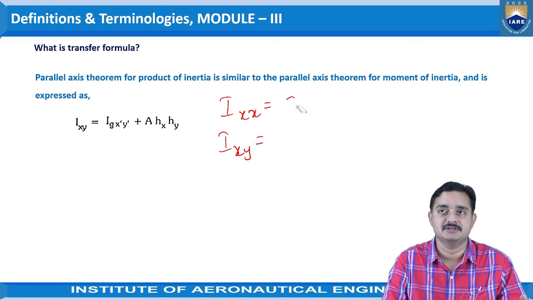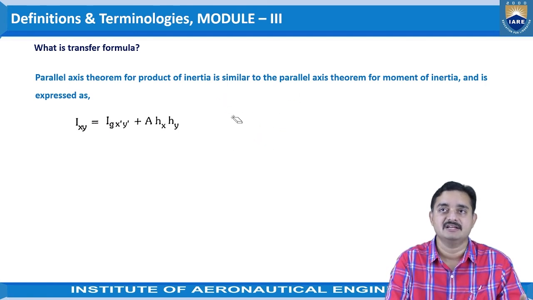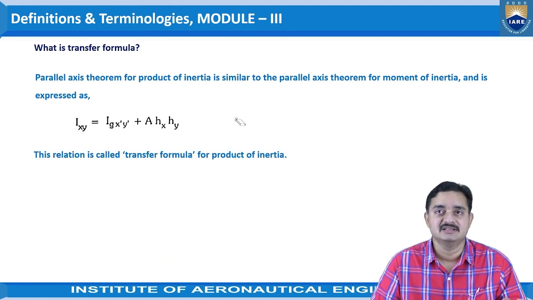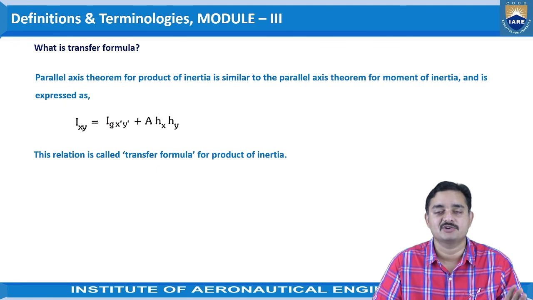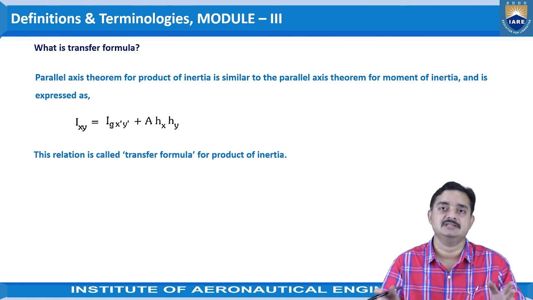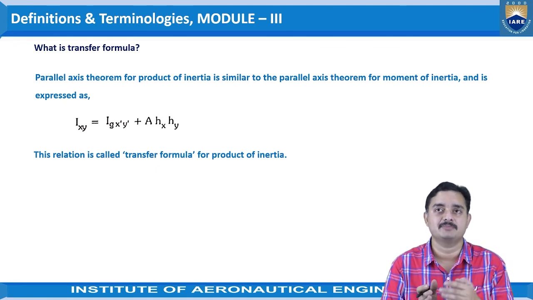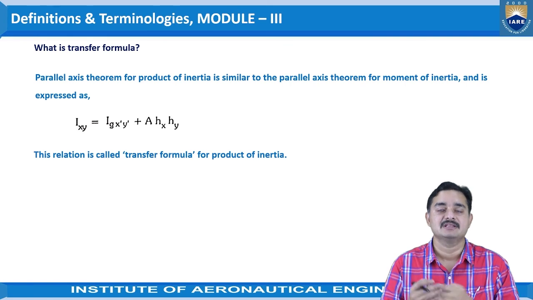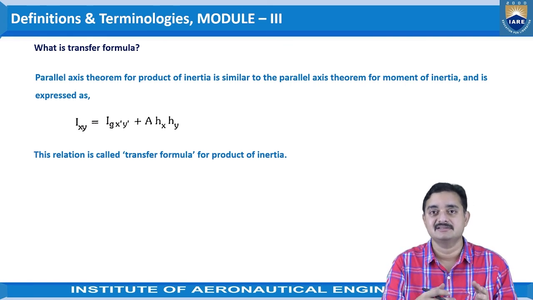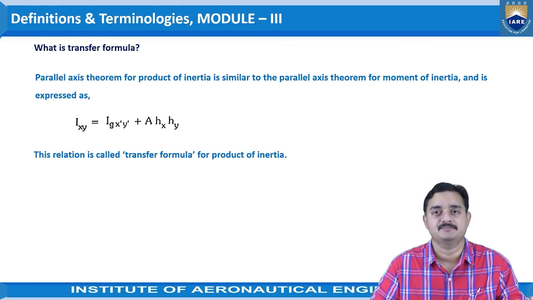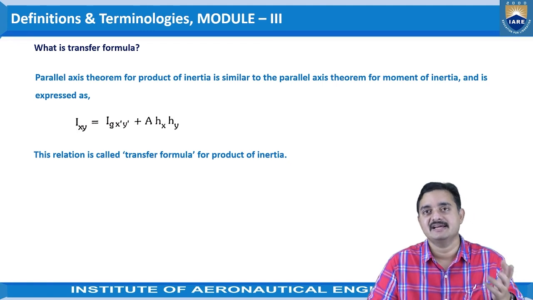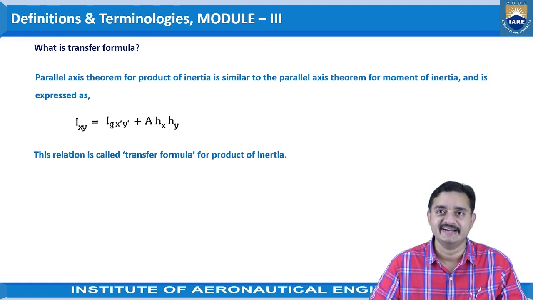Now the question, what is the transfer formula? For understanding this, the relation is called as the transfer formula for product of inertia. Nothing much changed from the product of inertia to the normal moment of inertia. Product of inertia transfer formula would be the transferring of the parallel axis theorem to the two axes, that is x axis and y axis, both combinedly considered at a time.